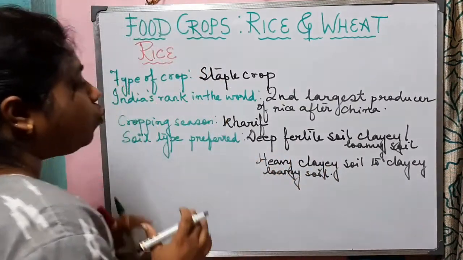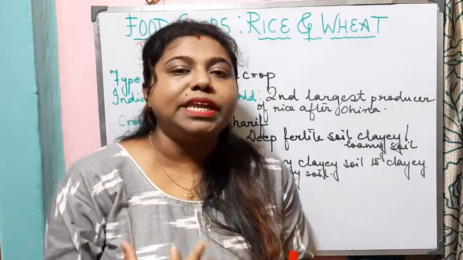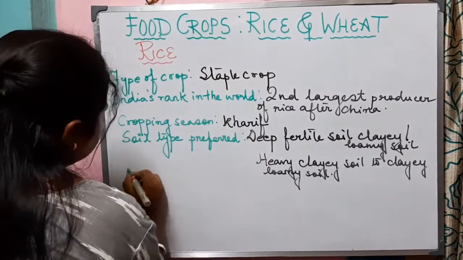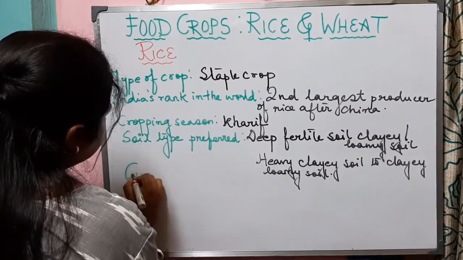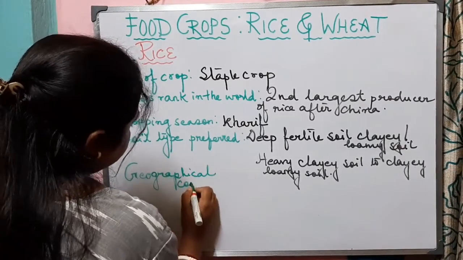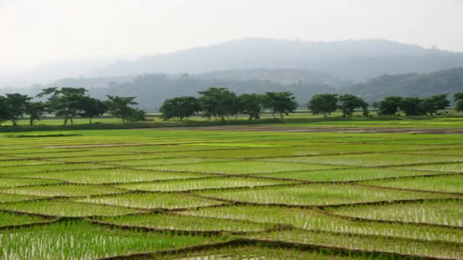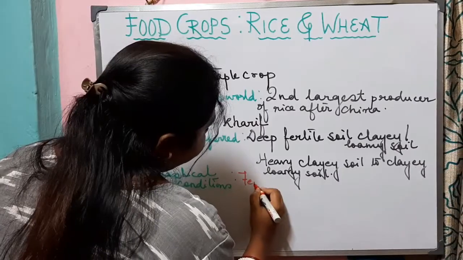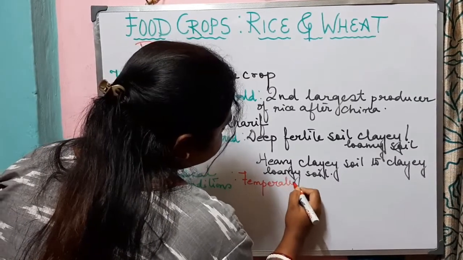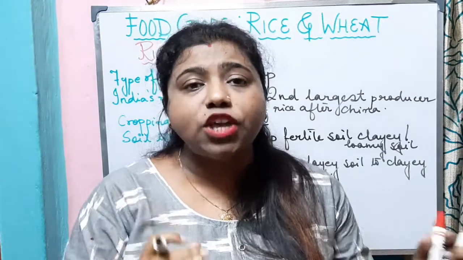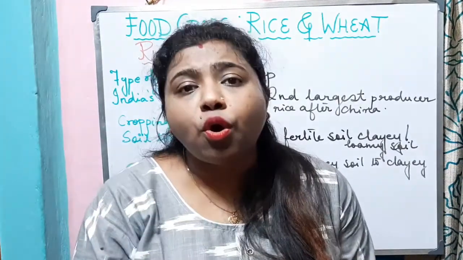Now let us know what type of geographical conditions, the climatic conditions, are required for the growth of rice. Here we are going to know first about the temperature. Well, for rice, it needs a lot of bright sunshine and it needs high temperature and high humidity so that it can grow properly.